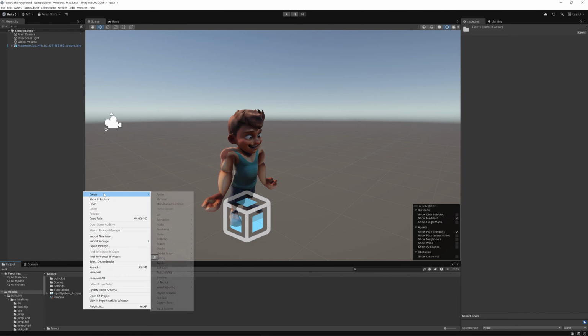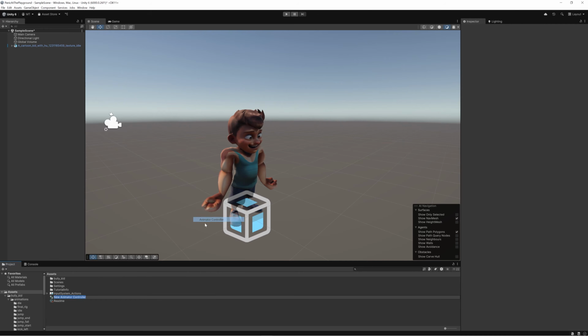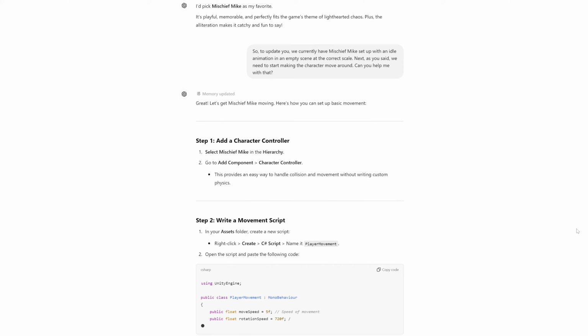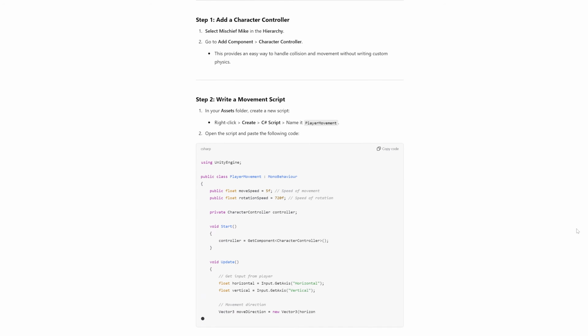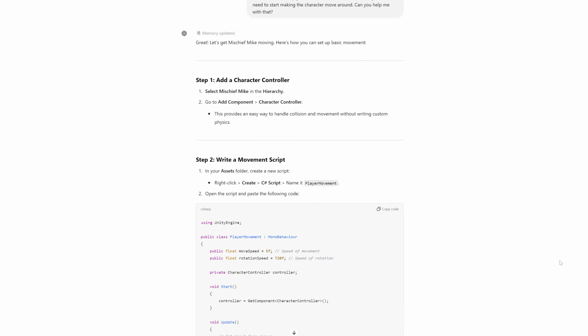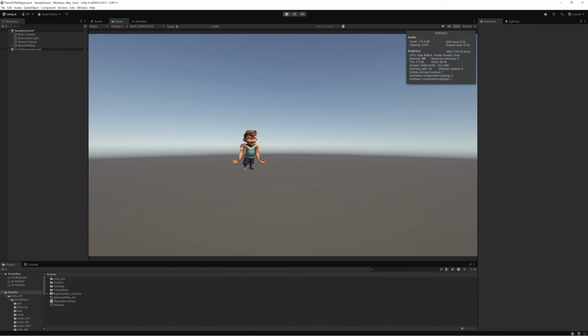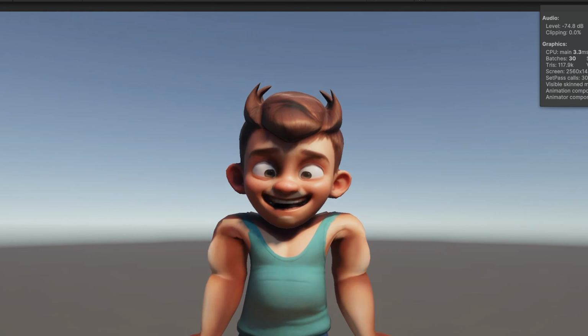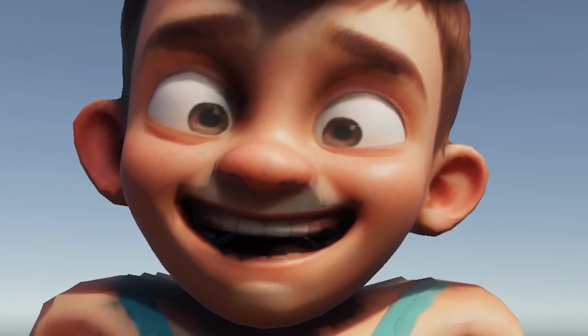Next, I went into play mode and asked ChatGPT why Mischief Mike isn't playing any animations, and it pretty competently started helping me solve this and get him moving. It made the animation loop too. Now, let's see if we can get this kid running around, since that's the next step that ChatGPT specified. It told me to add a character controller component, and it wrote a movement script for me. And amazingly, without any intervention from myself, I was able to control Mischief Mike.